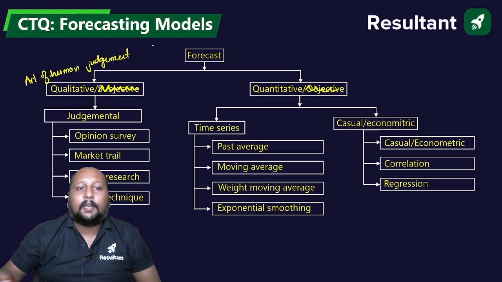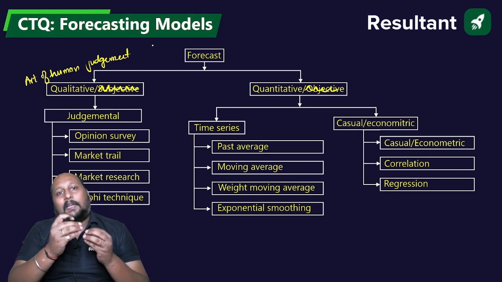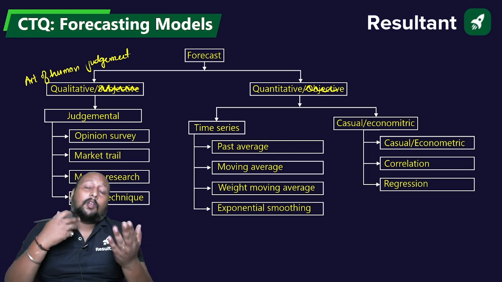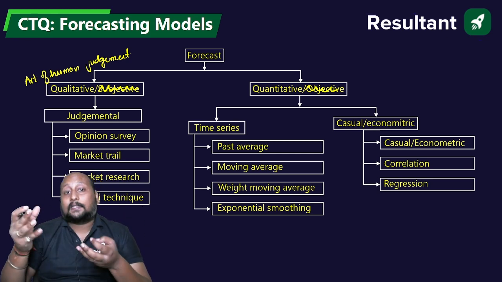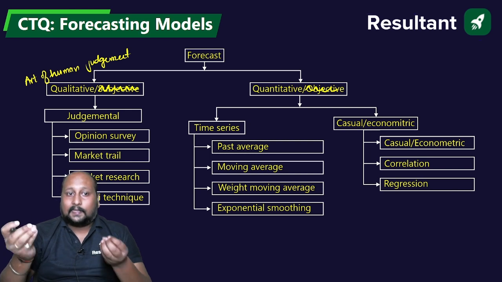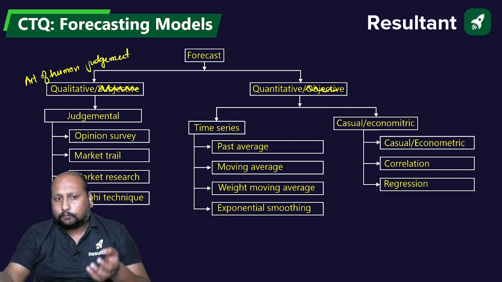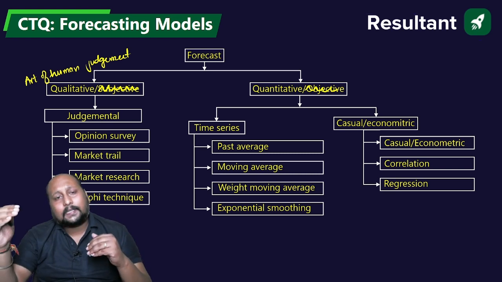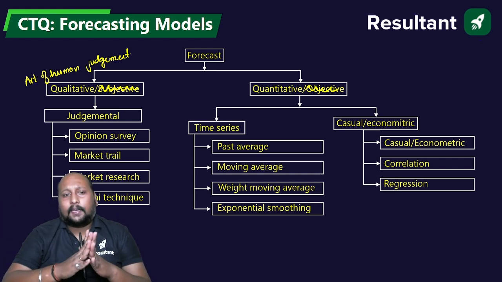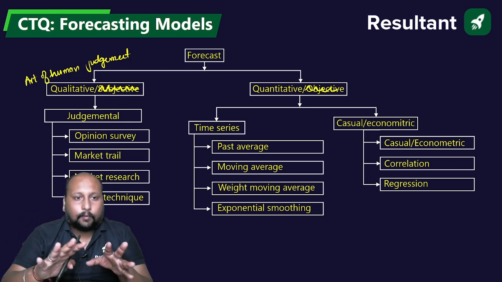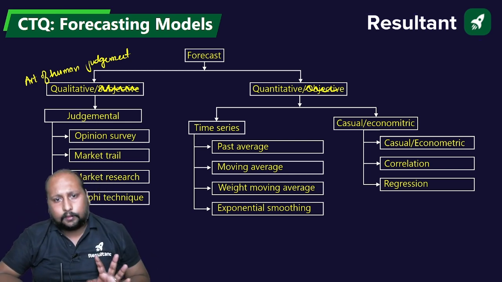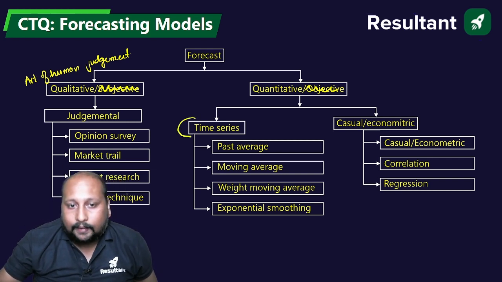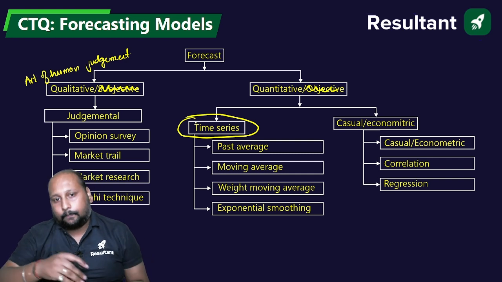What's the meaning of that? It means you are forecasting for a new product and you don't have any past data. So based on your expertise, you will forecast that particular product. That is qualitative forecasting. Under qualitative, we can classify into four categories: opinion survey, market trial, market research, and Delphi technique. I won't be taking this now because this is more of a theoretical portion. Our main concentration is on the quantitative, and there I'll be discussing the time series model.